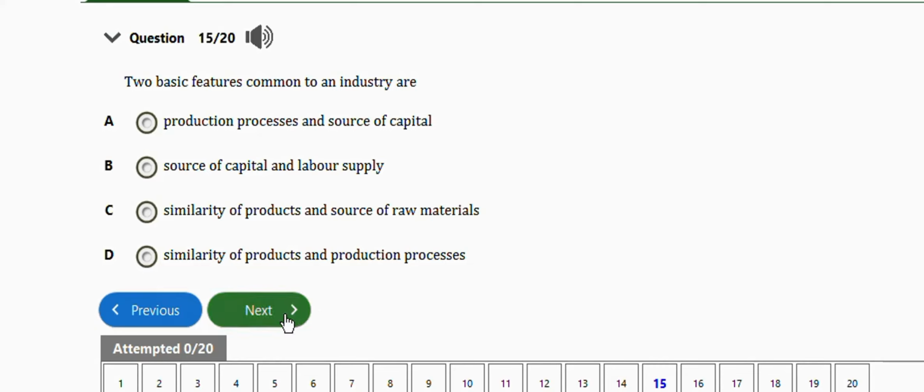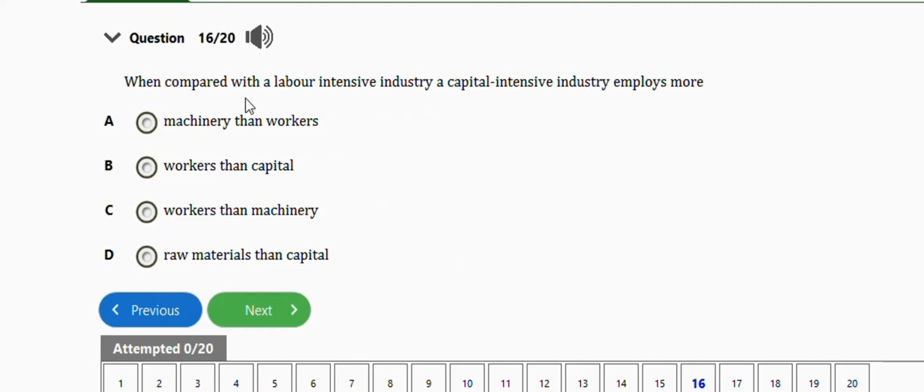Okay, the next question is this one. It says, when compared with a labor intensive industry, a capital intensive industry employs more machinery than workers, than capital, workers than machinery, raw materials than capital. So let's look at the question again. It says, when compared with a labor intensive industry, a capital intensive industry employs more. So the right answer here, guys, is option A, which is machinery than workers.